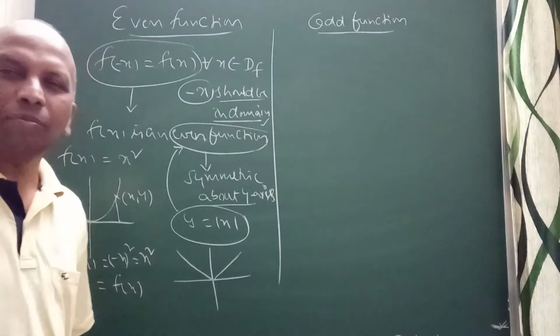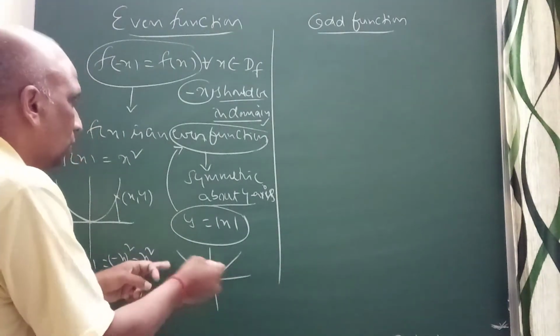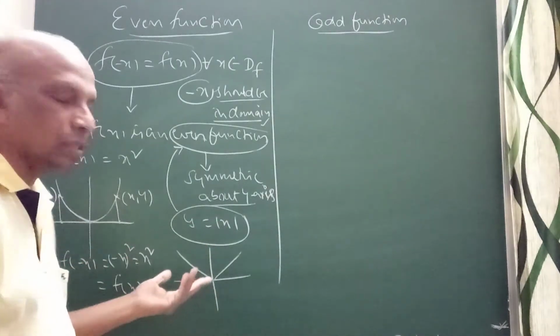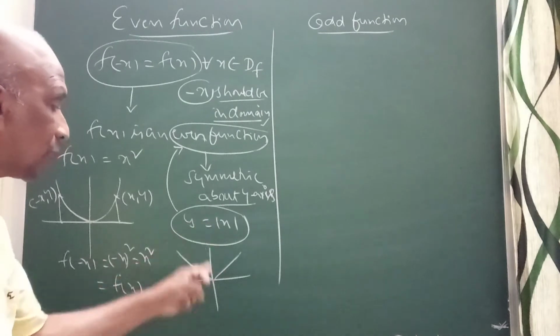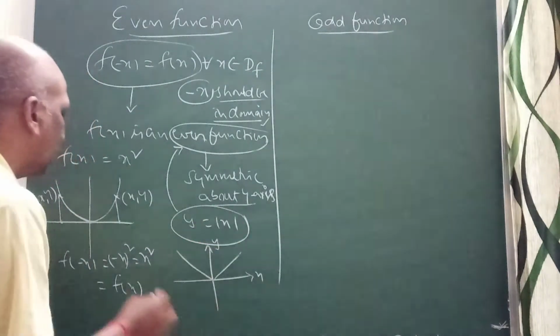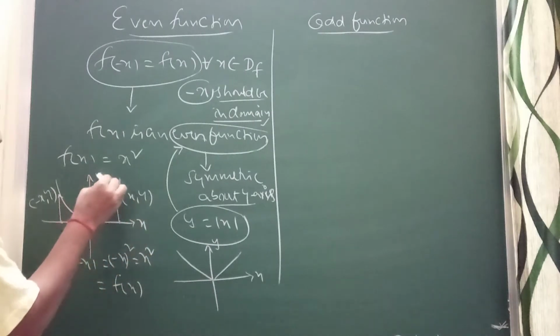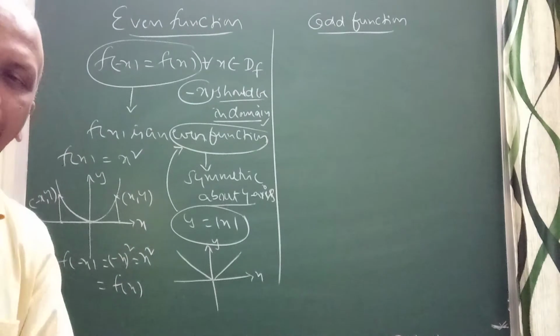Even function. Here you can observe, in both the cases, the value of minus mod x is the same thing, right? Mod x only. So this is symmetric with respect to the y-axis. Correct. This is the x-axis and y-axis, symmetric with respect to the y-axis. Correct. It is symmetric. y equal to mod x is an even function.